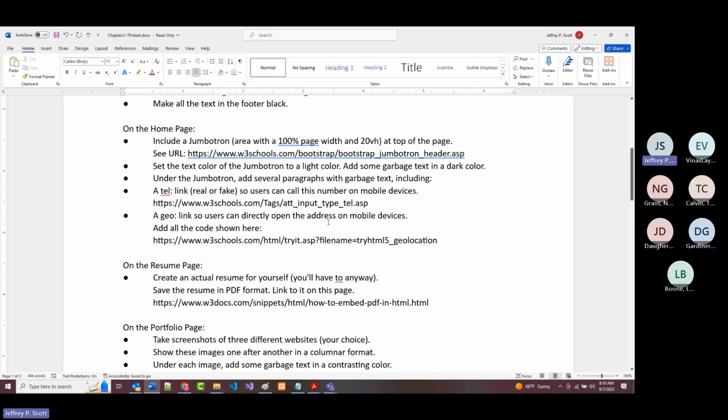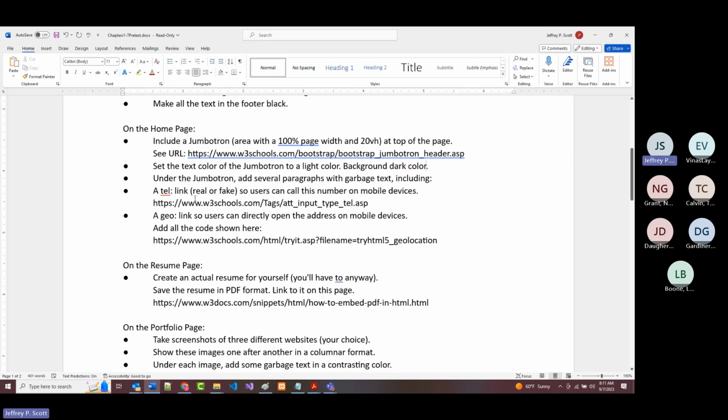All right. Set the text color for the Jumbotron to a light color and put some garbage text in there. Now I said add some garbage text in a dark color. No, make the text color either dark or light, and make the background either dark or light. That's what I'm saying here. All right, so text light color, background dark color.